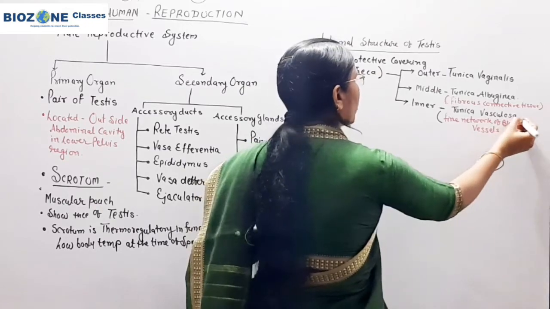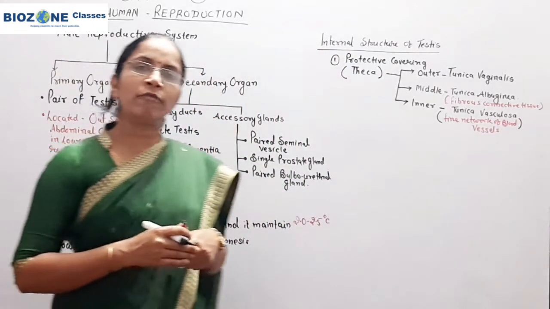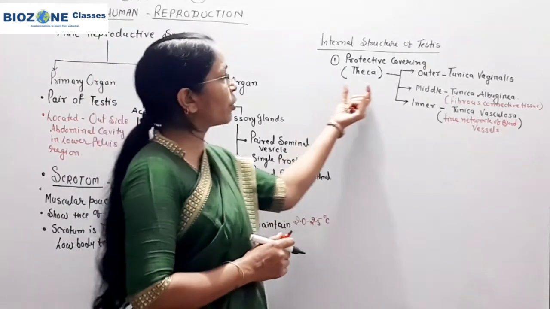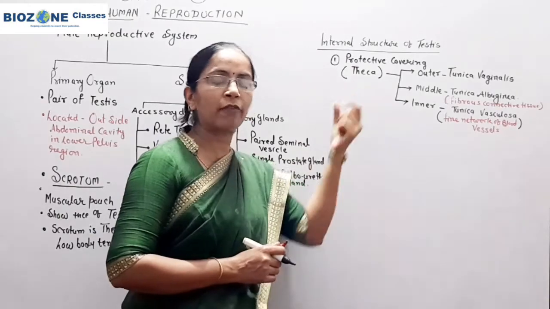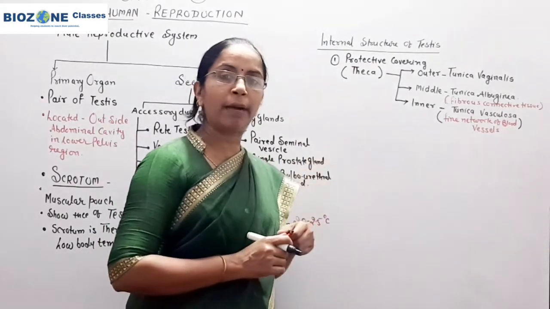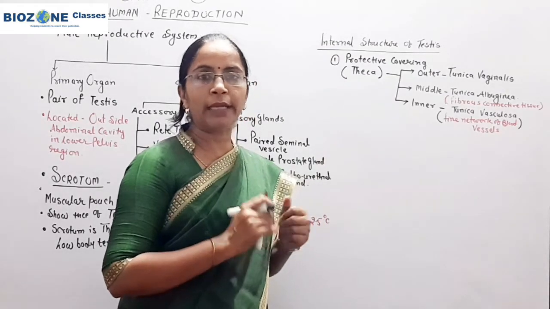So a fine network of blood vessels is present in tunica vasculosa. So these three layers combine to form a protective capsule or protective covering around the testes, and all three layers combined protect the testes from mechanical shocks and jerks.